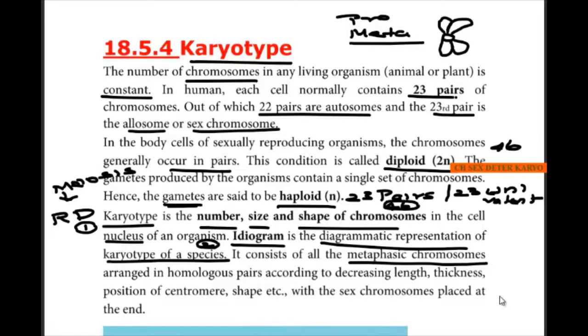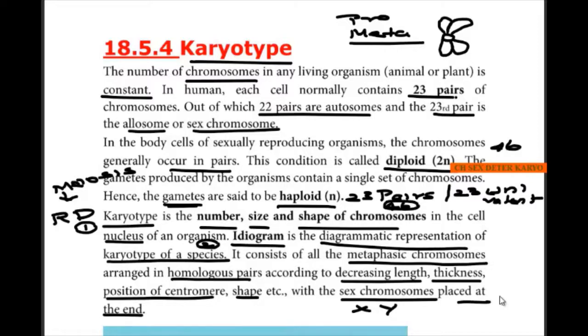So last class, or last video, we have studied about acrocentric, telocentric, metacentric, and submetacentric chromosomes. In the ideogram, we will be arranging the chromosomes, that is the homologous pairs, in decreasing order of length, thickness, position of centromere and its shape. We put them in a diagrammatic way, where the sex chromosomes, so-called X and Y, will be placed at the end. This is what we call an ideogram.